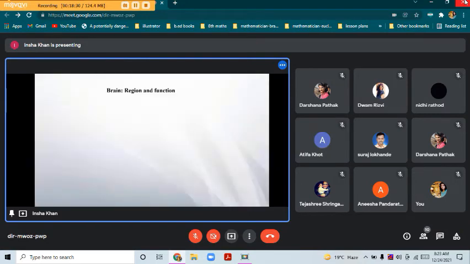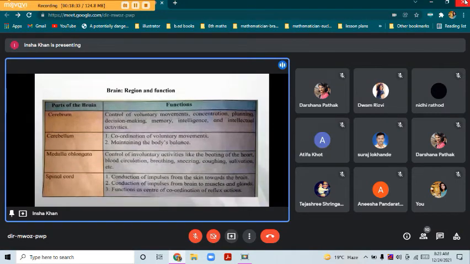So now the functions. As we said, cerebrum, it controls voluntary movement and intelligence. Then cerebellum, again coordination of voluntary movement and maintains the body balance, important one.